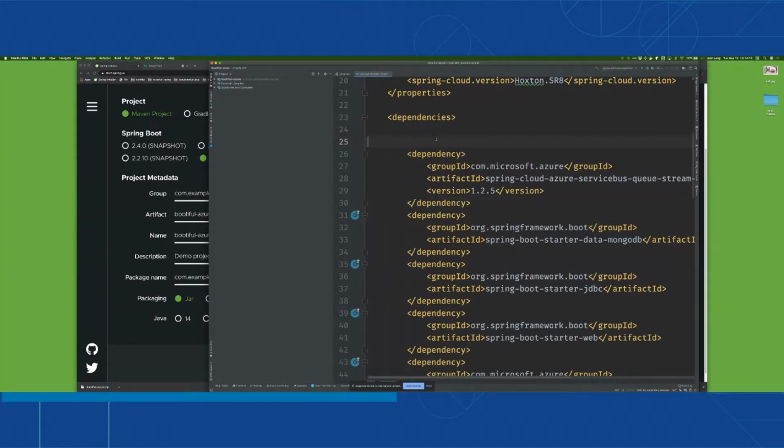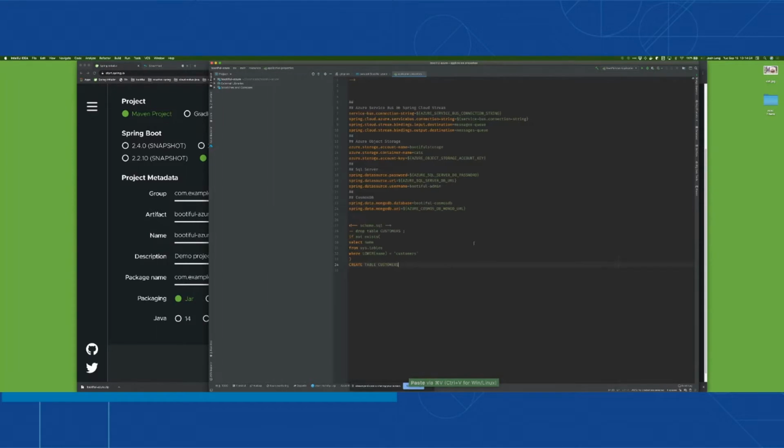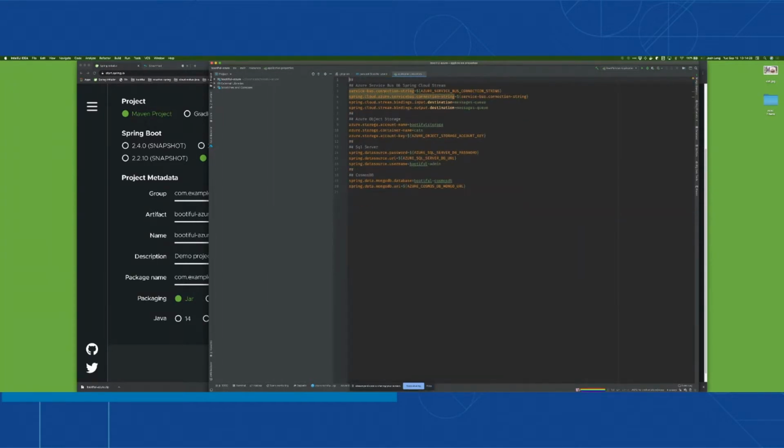The next thing that we need, of course, is some configuration. I'm going to get all the configuration in place right now, but we'll revisit it as we need it in just a second. So I'm going to go back to application properties. When I say configuration, I mean connection strings, things like that, that we need to be able to talk to our services in the platform, but which I don't want to have to manually type out because, like I said, we're a little bit under the gun here, my friends.